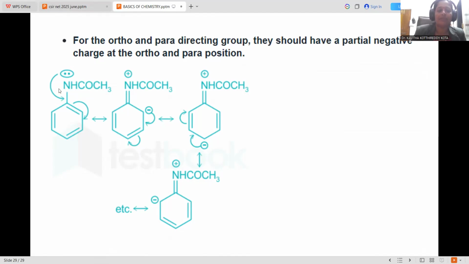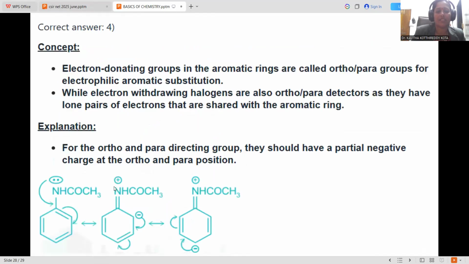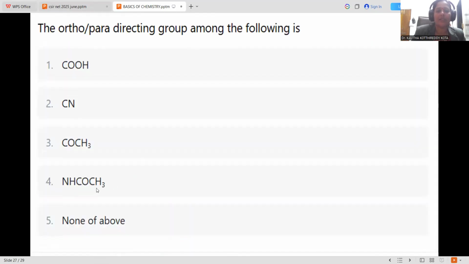This is the manner. Whenever an electron releasing group is present on the benzene ring, it obviously raises the electron density over the ortho and para positions respectively. So NH-C double bond O-CH3 is the best example for this category, so Ortho-Para directing nature is assigned to this N-acetyl amine functionality, that is given in option number 4. For this question, option number 4 will be the correct answer.